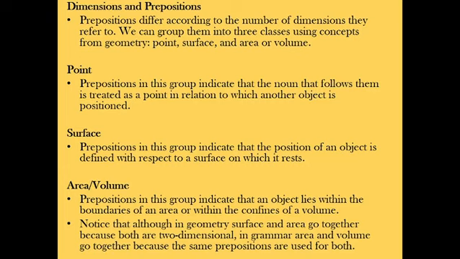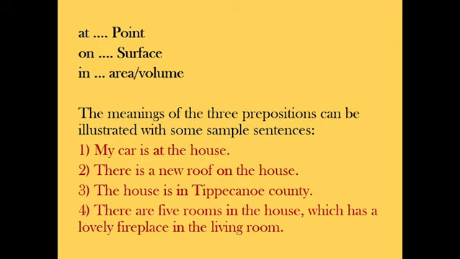Area or volume. Prepositions in this group indicate that an object lies within the boundaries of an area or within the confines of a volume. Notice that although in geometry, surface and area go together because both are two-dimensional, in grammar, area and volume go together because the same prepositions are used for both. At refers to a point, on refers to a surface, and in refers to area or volume.